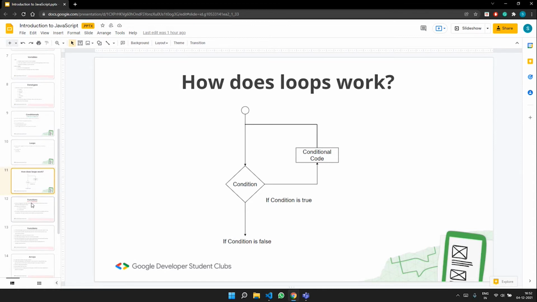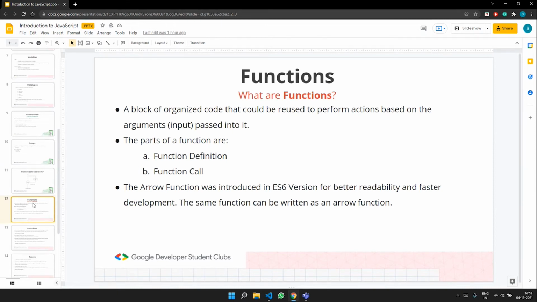Moving on, now we are moving to functions, and we'll be looking at what a function is. Functions are methods, and they work the same way as in Java or C++, where you want to perform a particular task, and these functions can be reused in many other blocks of code.